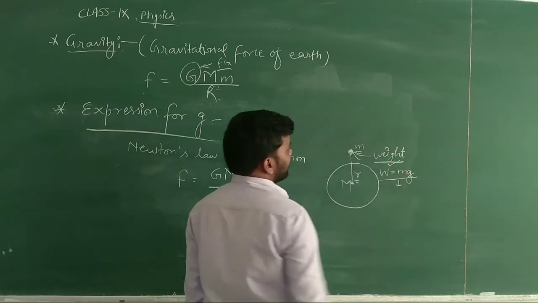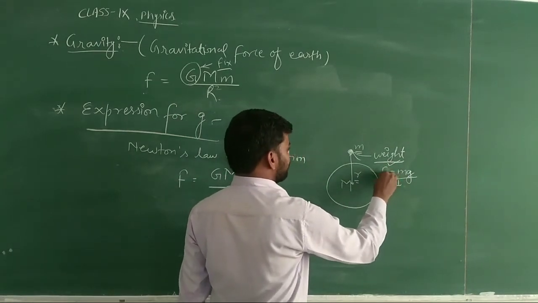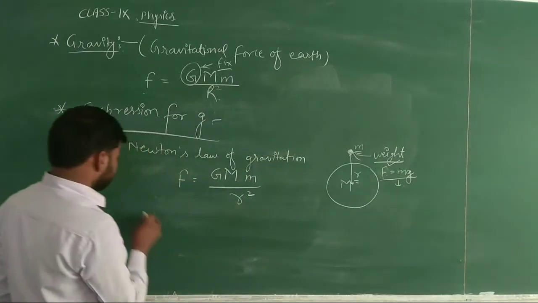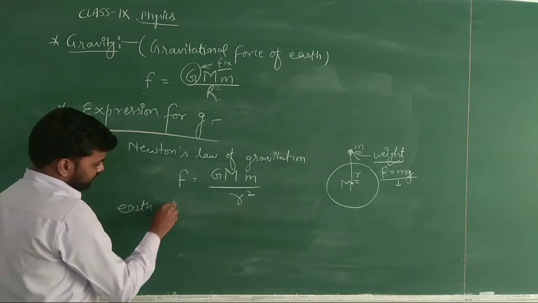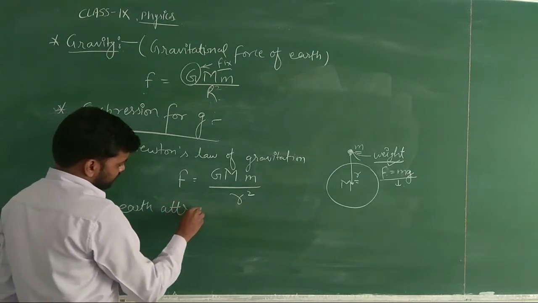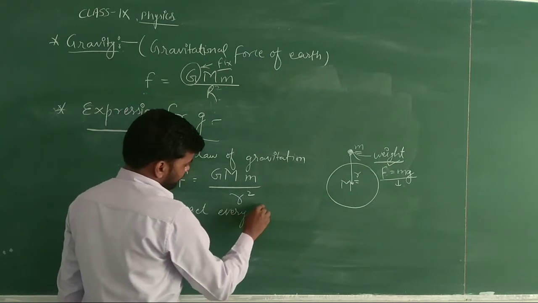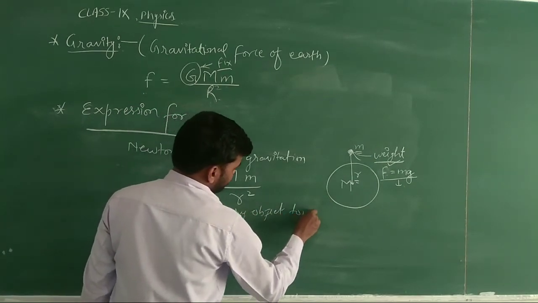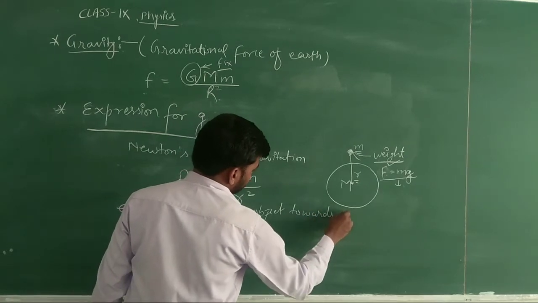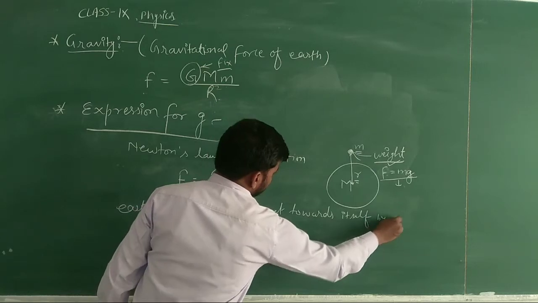It is known as the weight of the object, or we can also show it by F, there is no issue. So we are showing that earth attracts every object towards itself by a force.